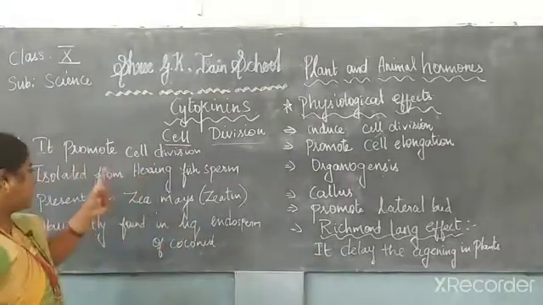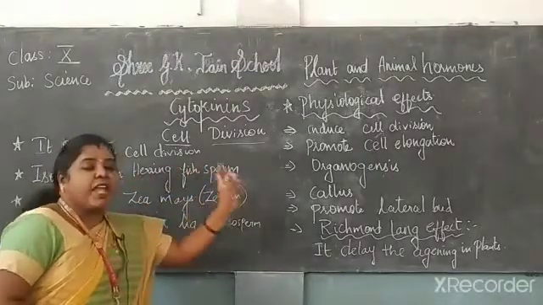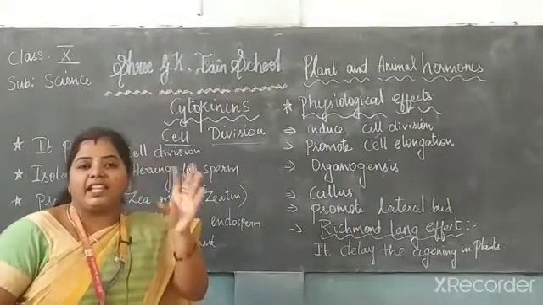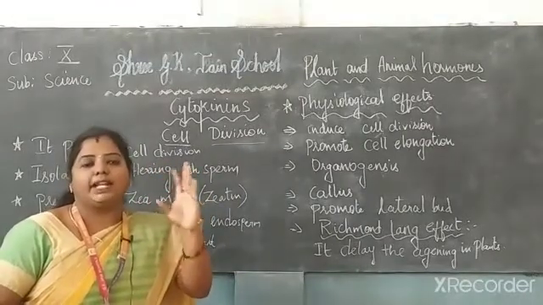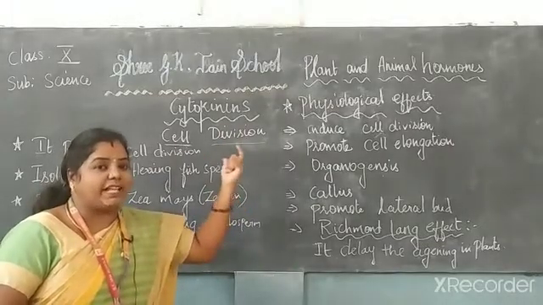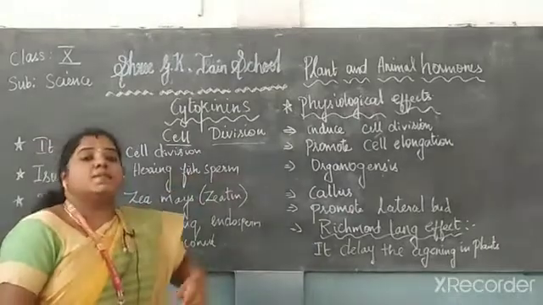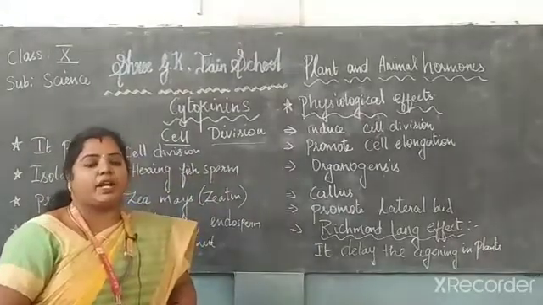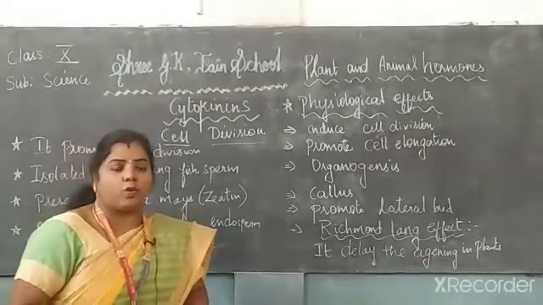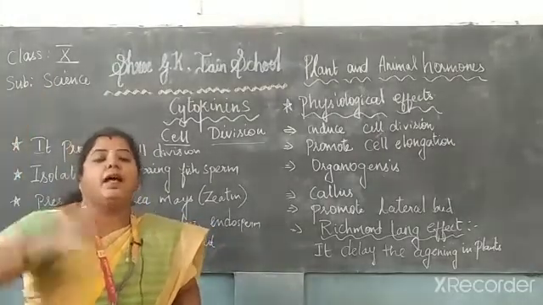Okay. Let's see the second point, isolated from the herring fish sperm. Actually it is a plant hormone only, but it can be extracted from the herring fish sperm. From this kind of fish we can get the cytokinin hormone, and this hormone promotes the cell division in the plants.